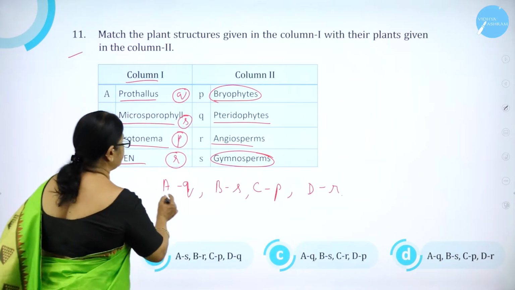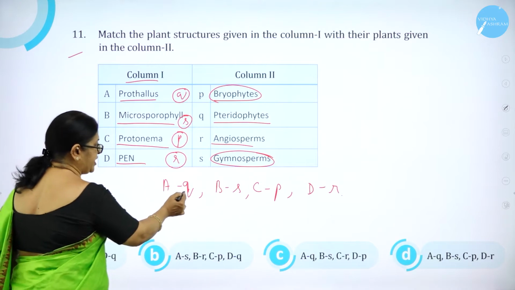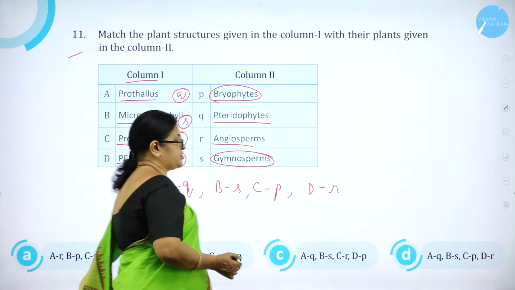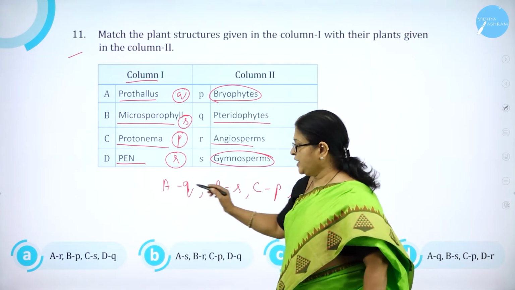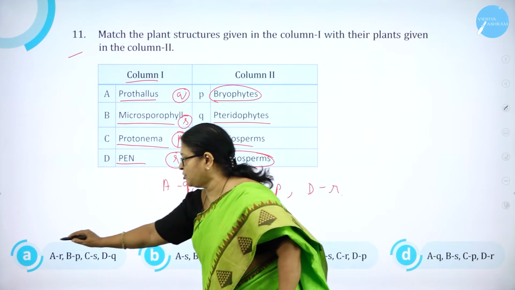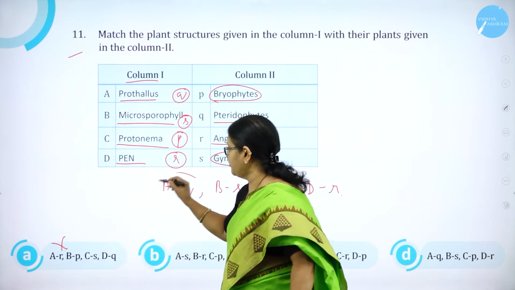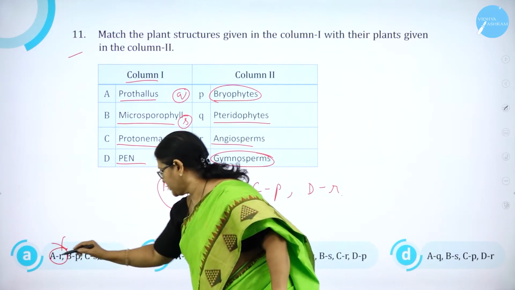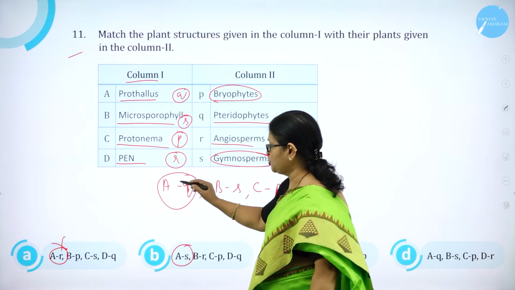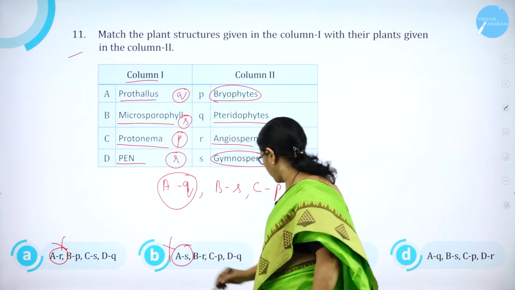So which option has this combination: AQ, BS, CP, DR? In the first option it is AR, BP, CS, DQ, so obviously it is wrong. In the second, you can see AS, it should be AQ, so this is wrong.